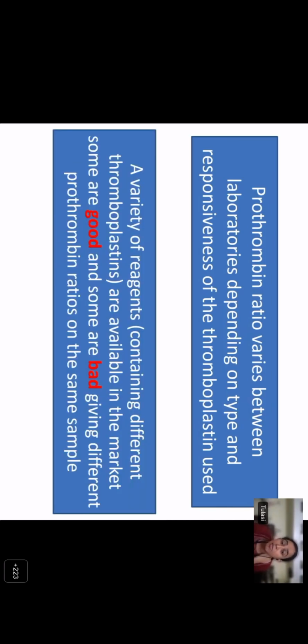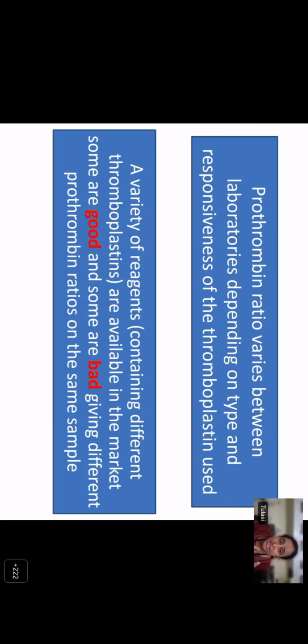The prothrombin ratio varies between laboratories depending upon the type and responsiveness of the thromboplastin in your PT reagent. There are different PT reagents available in the market, and some are good and some are bad. For example, if you have the same patient plasma and you use 3 different PT reagents, you will have different prothrombin ratios depending upon the sensitivity of your PT reagent.